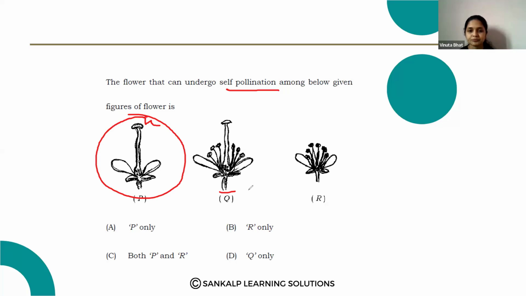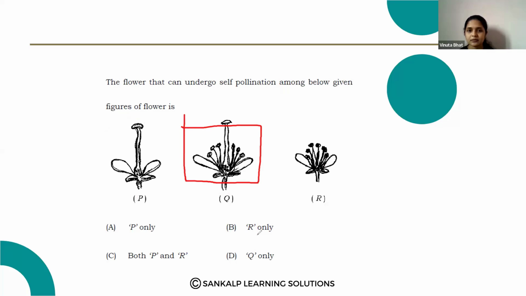In another, this is the female reproductive system and this is the male. Here only the male reproductive system. So we can say that in the figure Q, self-pollination takes place. Option D, Q only, is the correct answer.